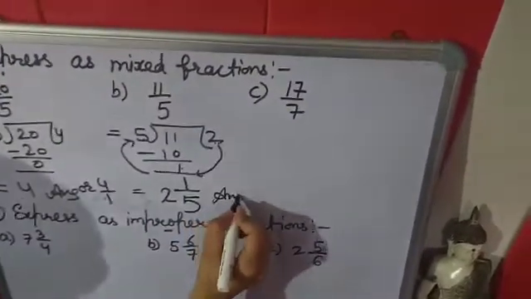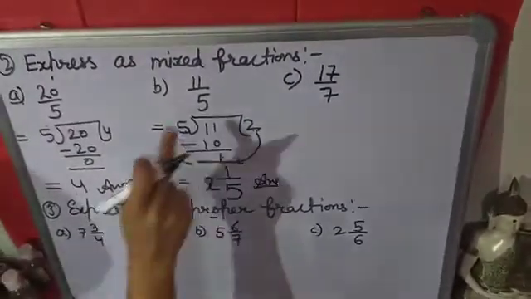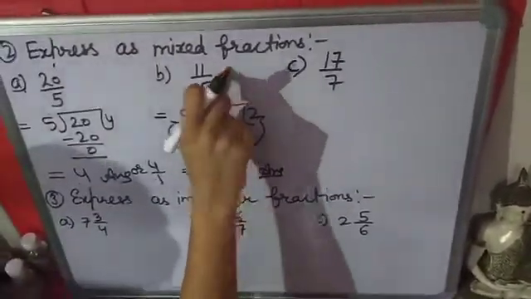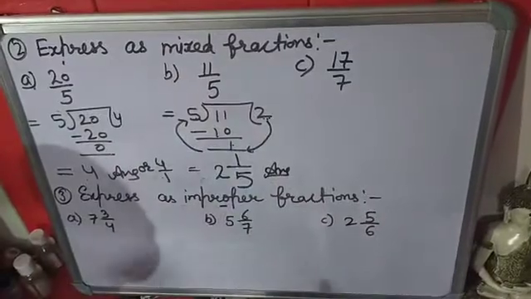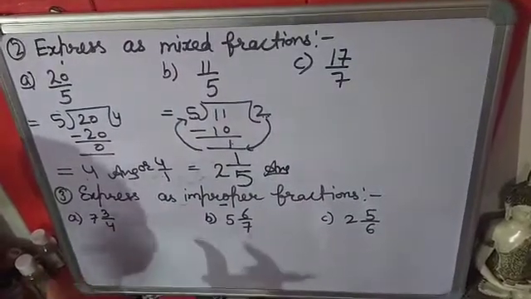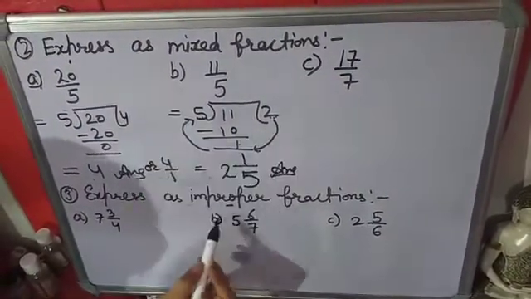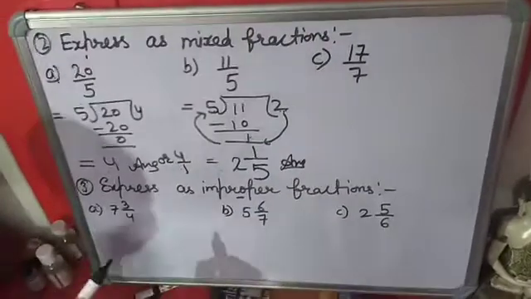So this is the mixed fraction. And remember one thing, only an improper fraction can be changed into a mixed fraction. We can't change a proper fraction into mixed.